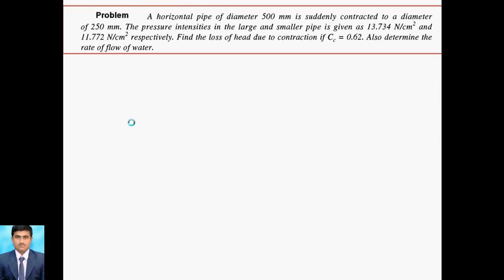First of all, we go for the loss of head due to contraction, and then we will go for the discharge, that is Q. So first of all, we concentrate on the given data. The diameter of the large pipe, D1, is equal to 500 mm. Converting into meters, that is 0.5 meter. Then the area A1 is pi over 4 D1 square, that is 0.5 square, is equal to 0.1963. So the first diameter is converted to area using the formula pi over 4 D square.